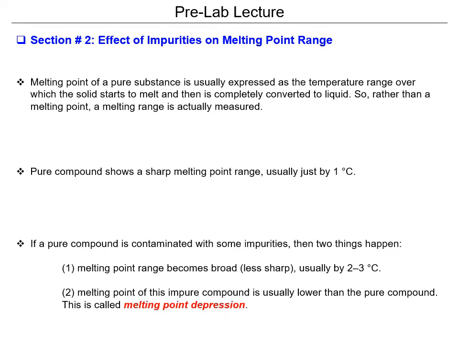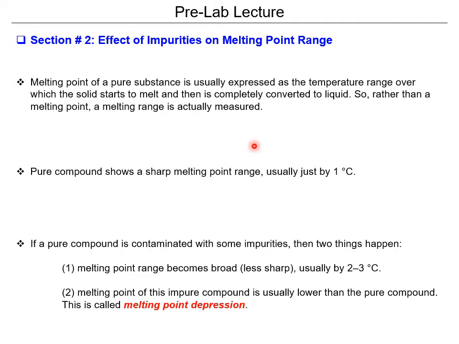Melting point also exhibits depression, just like other colligative properties. The melting point of a pure substance is usually expressed as the temperature range over which the solid starts to melt and then is completely converted to liquid. So rather than a melting point, a melting range is actually measured. This is important because sometimes a specific temperature can't be noted, and it's actually more useful to note that range.